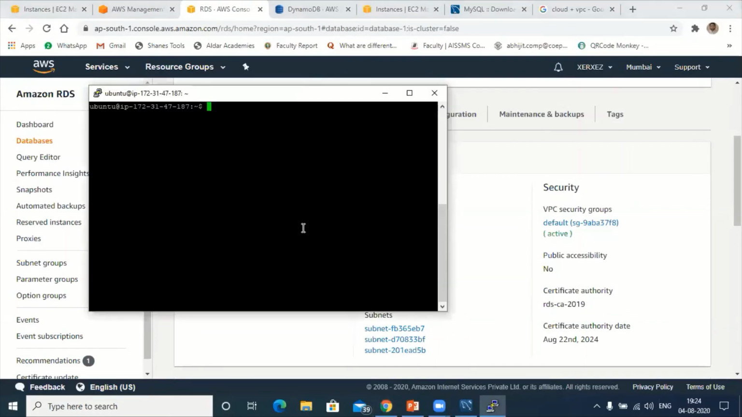Now go to the console, the terminal. Here you have to type the MySQL command. Type the command like mysql -h. Next, copy your endpoint. Next, give your username and password. -u, username is admin. Next, -p. Okay, and my password is XERXEZ123.